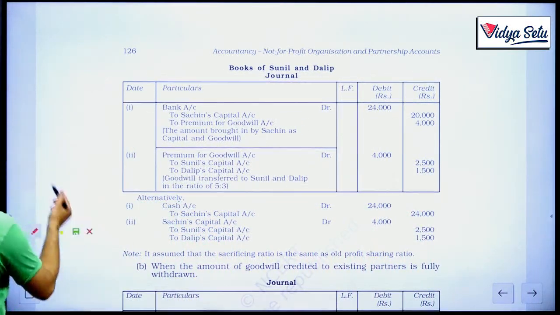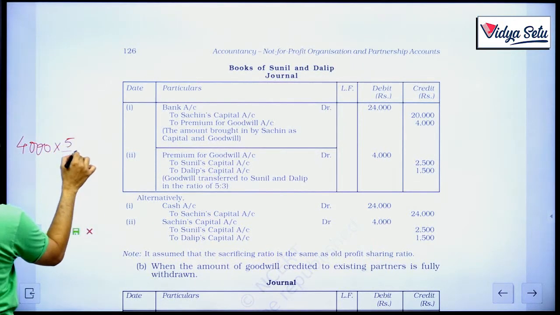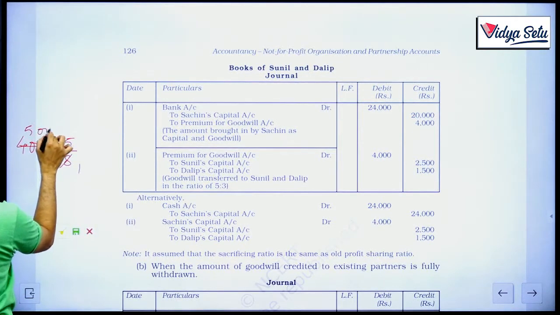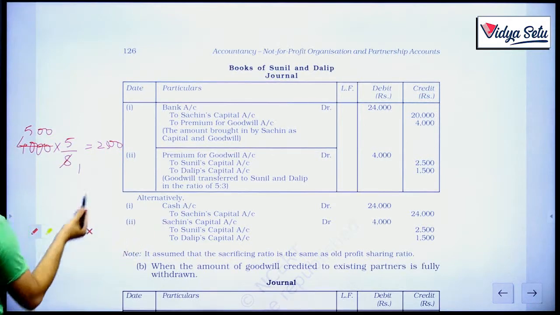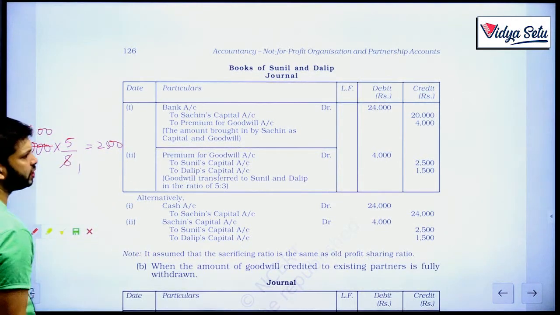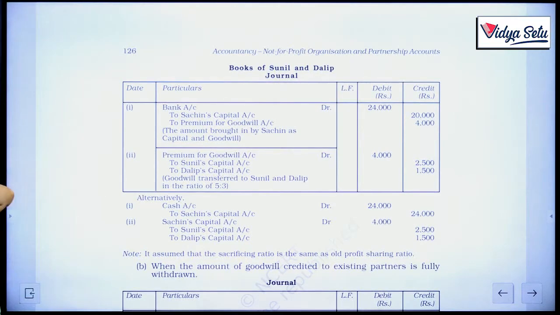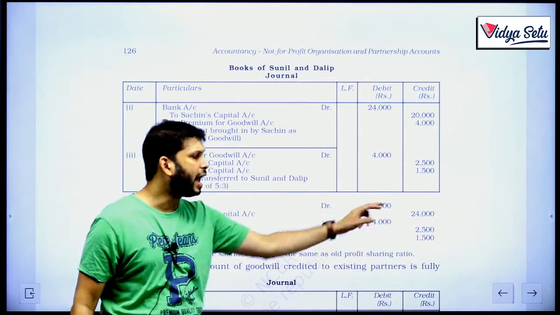Let's find out whether this is the sacrificing ratio or not. So, 4,000 multiply by 5/8, that is 2,500 for the first one, and obviously if this is 2,500, 1,500 will be for the second one. Now, alternatively, we could have also done the entire 24,000 we bring as capital.